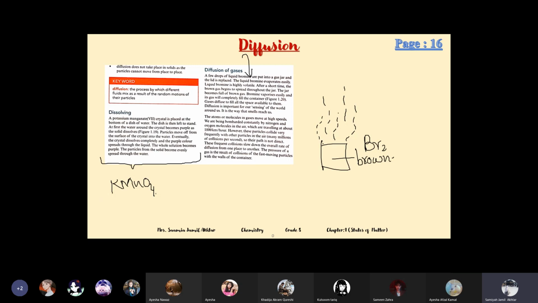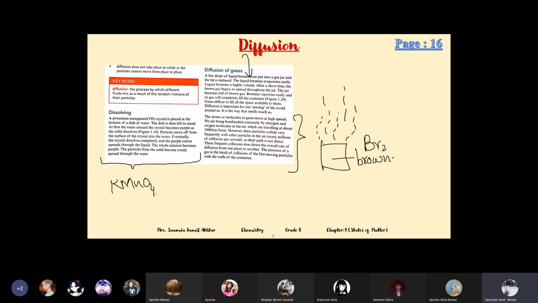A few drops of liquid bromine are put into a gas jar and the lid is replaced. The liquid bromine evaporates easily. It is highly volatile, with a high ability to evaporate. After a short time, the brown gas begins to spread throughout the jar. The jar becomes full of brown gas. Bromine vaporizes easily and its gas will completely fill the container. That's diffusion in gases. The next paragraph is written about the speed.